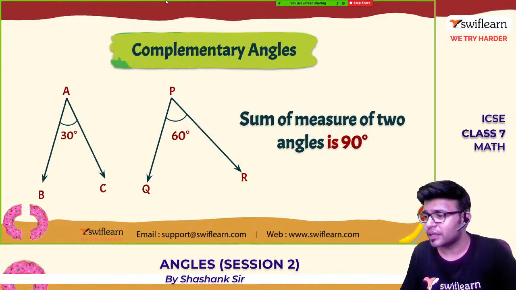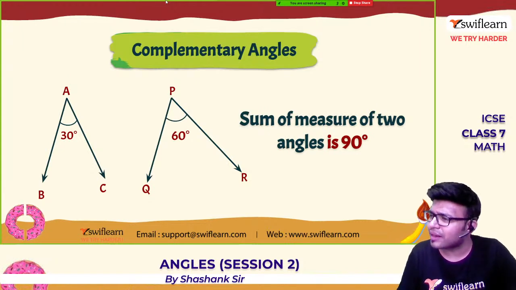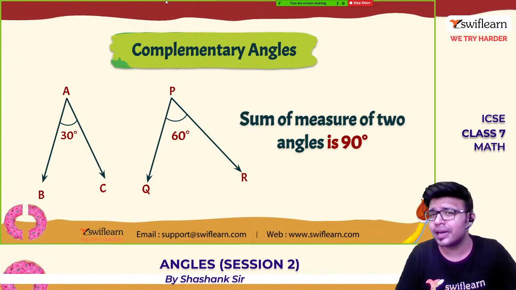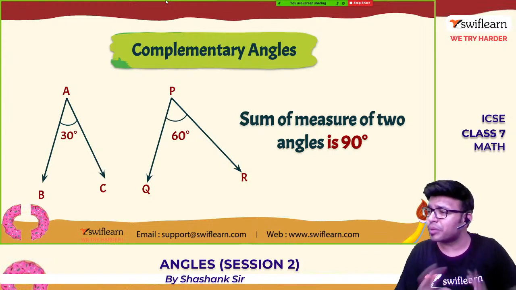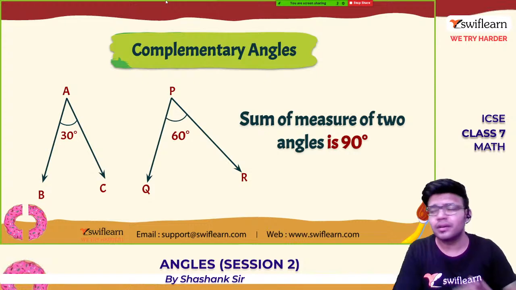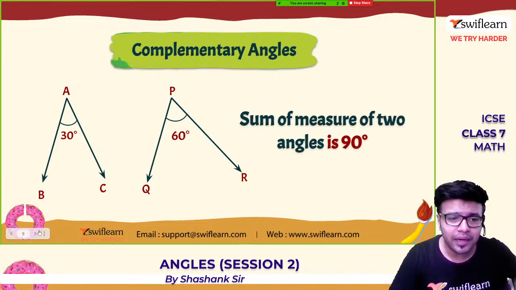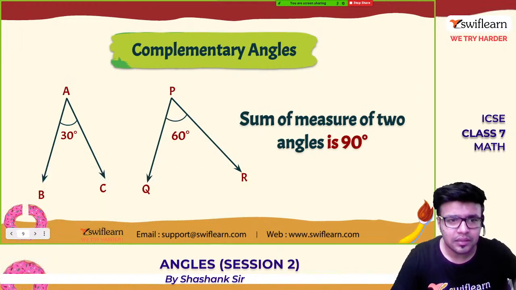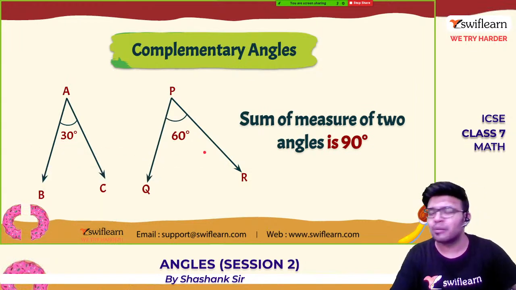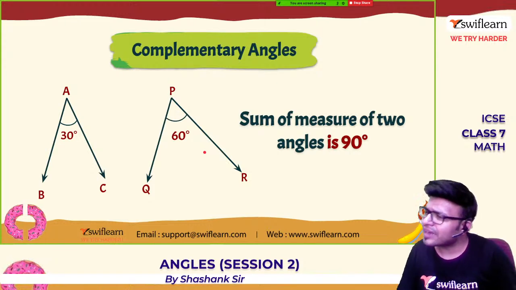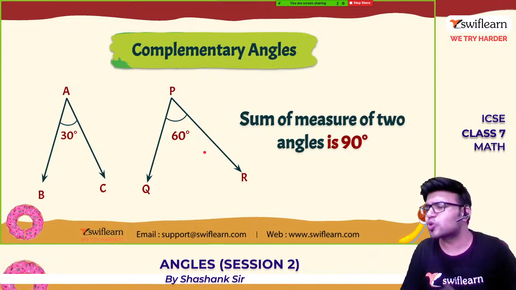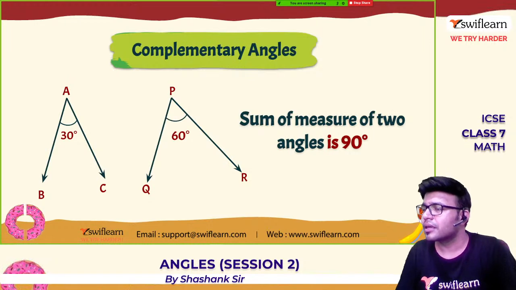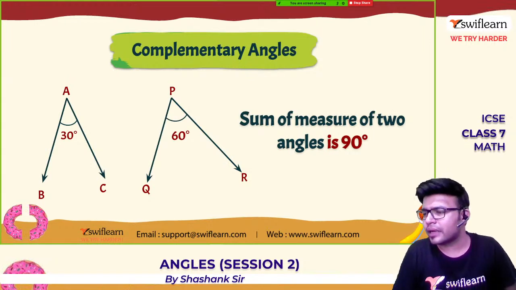So two angles, if you add them, the total should be 90. These two angles are complementary angles. They complement each other. For example, 30 and 60 are complementary angles. Okay. Can you give me more examples? Like 89 and 1 degree. These are also complementary angles. 10 and 80 are complementary angles.